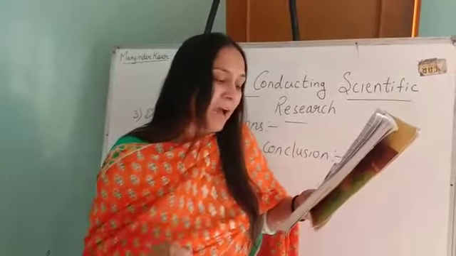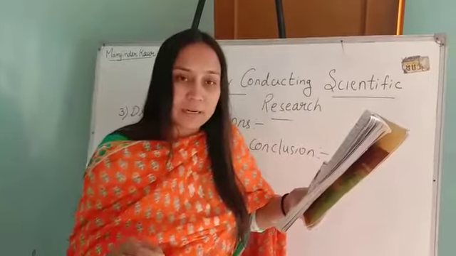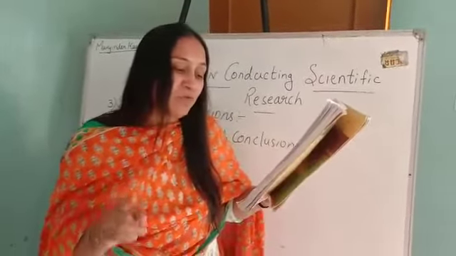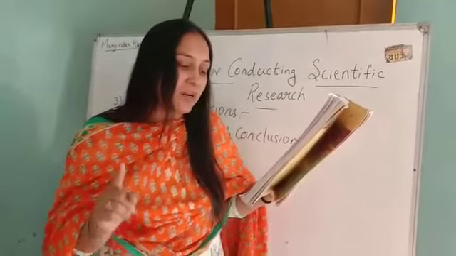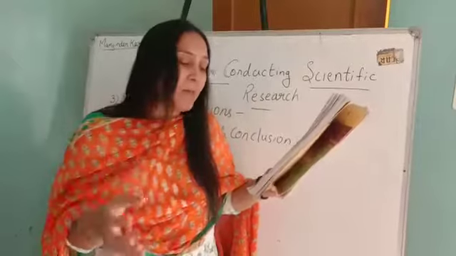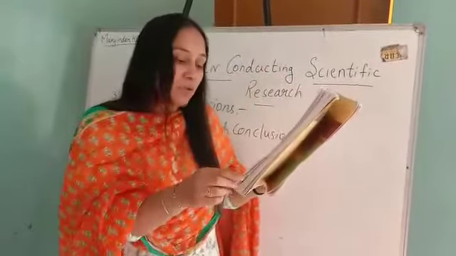The researcher may have begun the study with the hypothesis that there exists a relationship between violence on television and aggression among students. Meaning there is some relation between the violence which is shown on television and aggression among students, children.